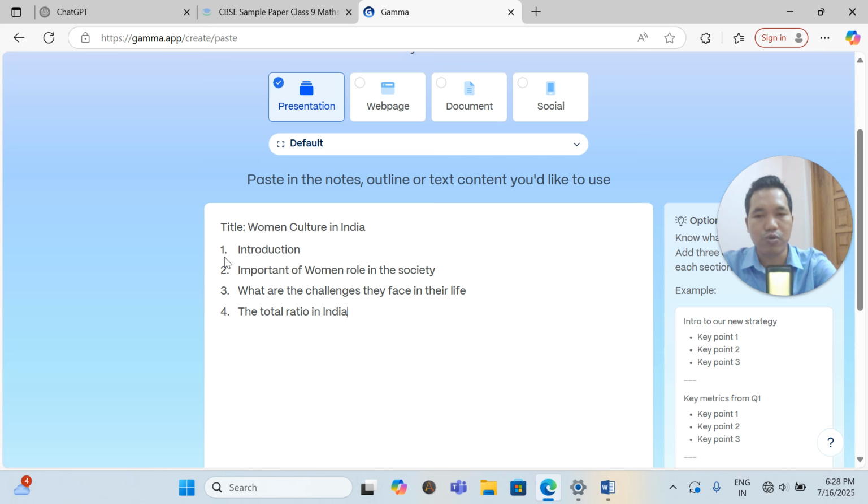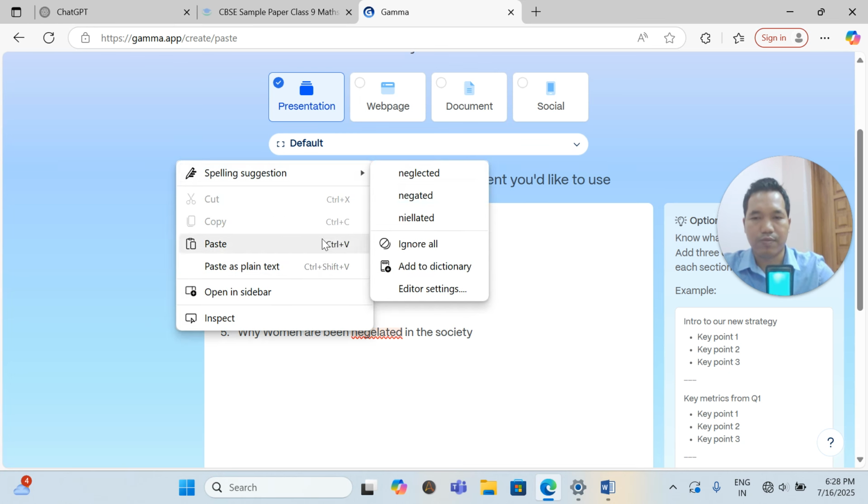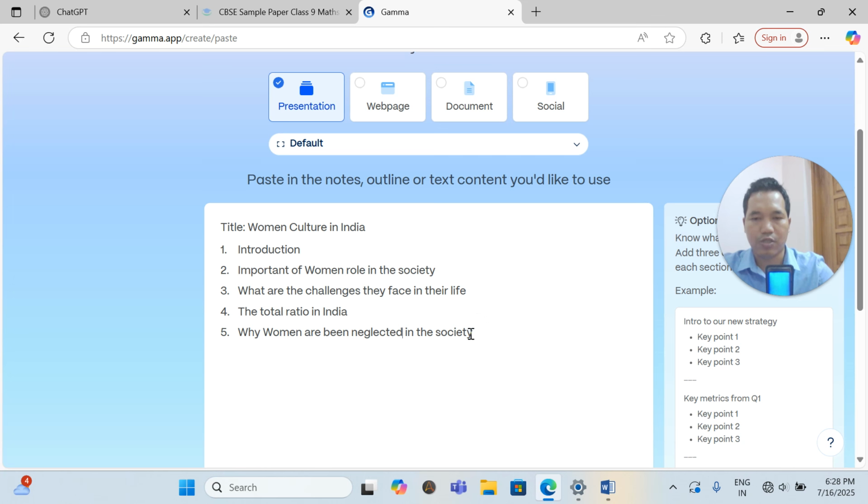Then number five, you can write about why women are being neglected in the society.